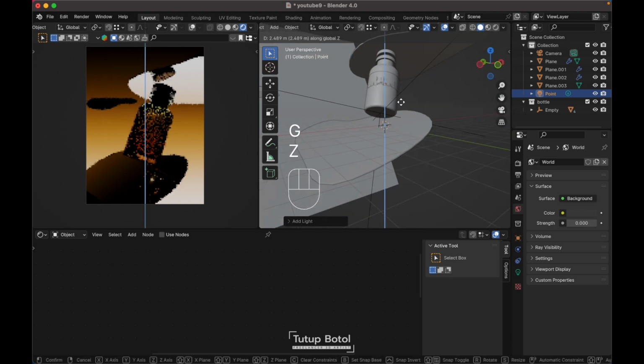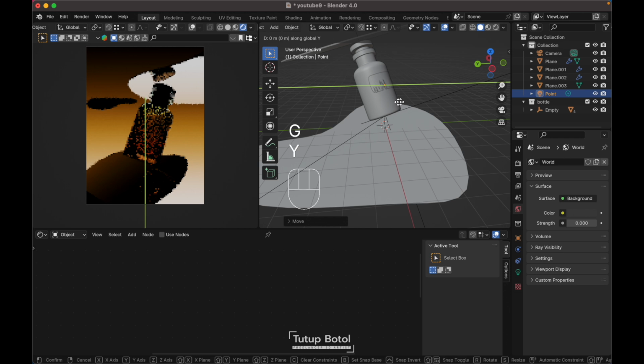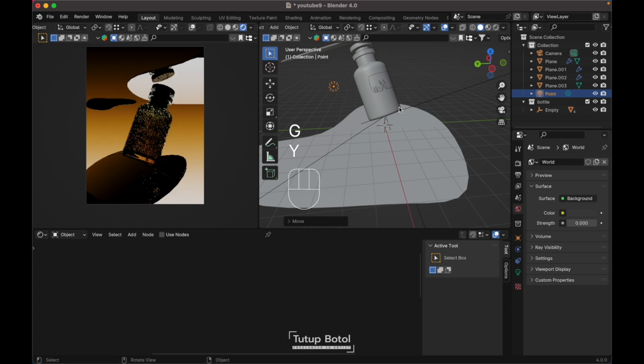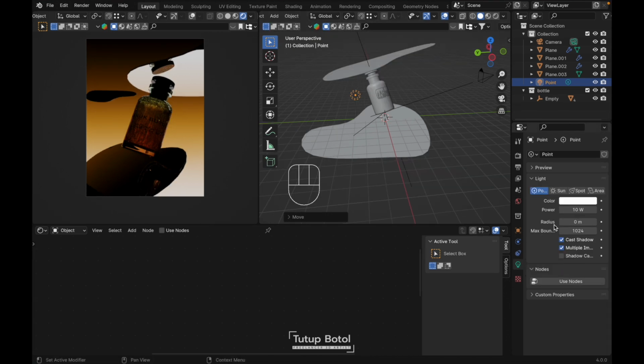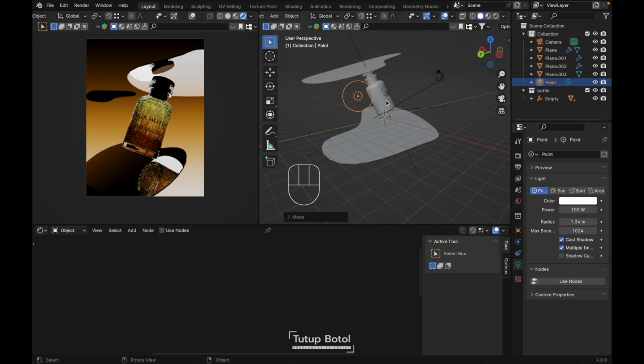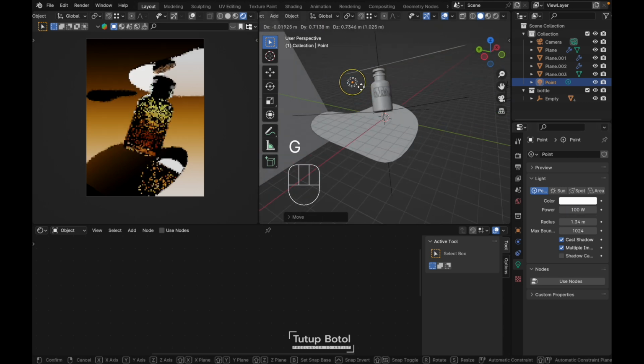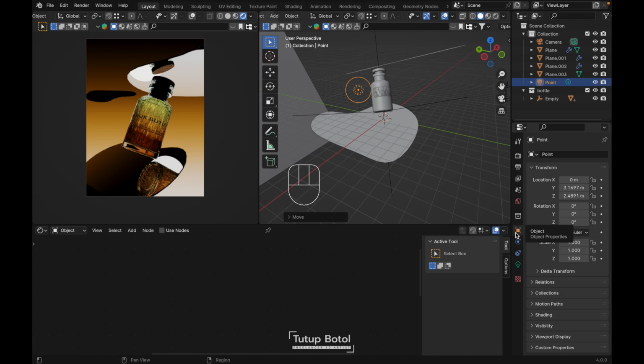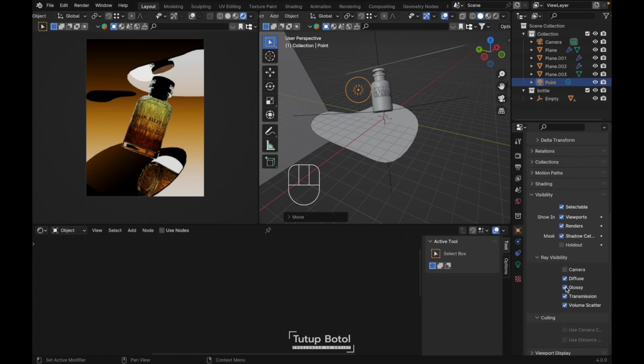Press GZ, move it up here. GY, put your point light over here. Go to the object data property, increase the radius, just like this, and the power maybe 300. It's too bright, maybe just 100. As you can see, this point light has a reflection over here, and I don't want it. Let's go over here, object property, and visibility. Let's turn off the glossy.